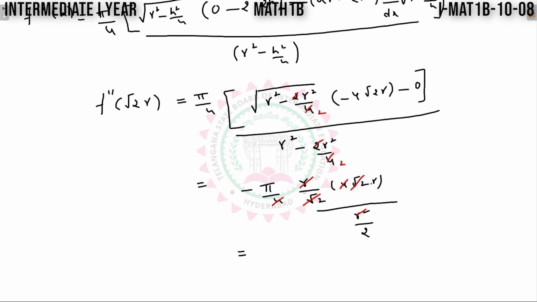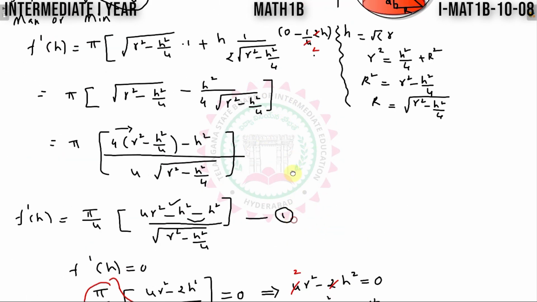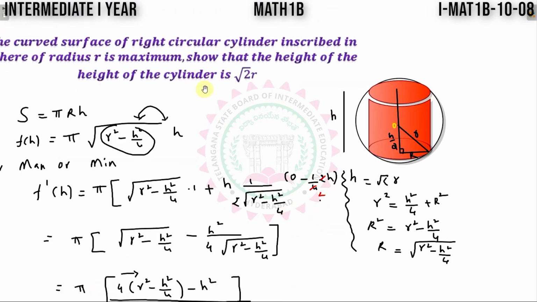So the final answer, where this 2 goes to the numerator, then I will get minus 2 pi, which is less than 0. That implies that if h is equal to root 2r, we have the surface area of the cylinder as maximum. This is the result we have proved, which we wanted.